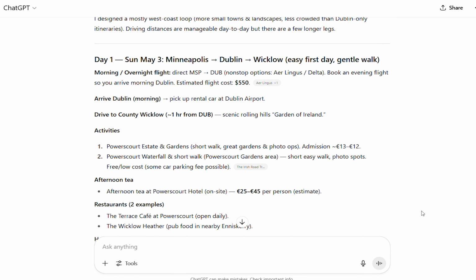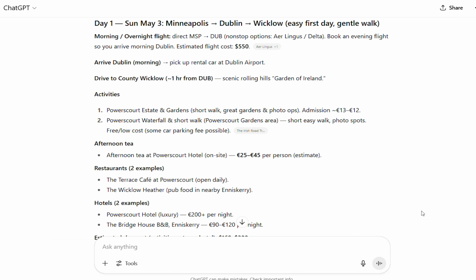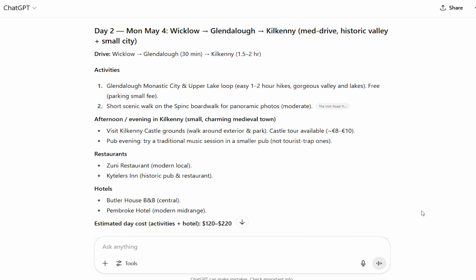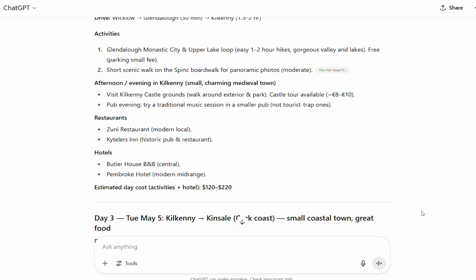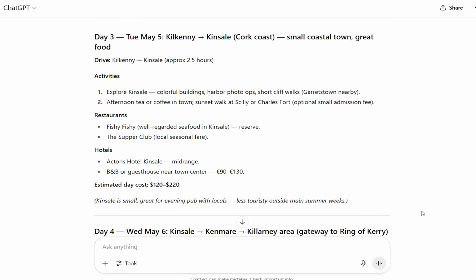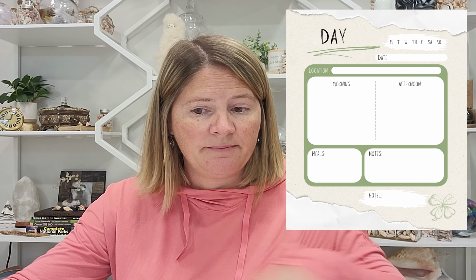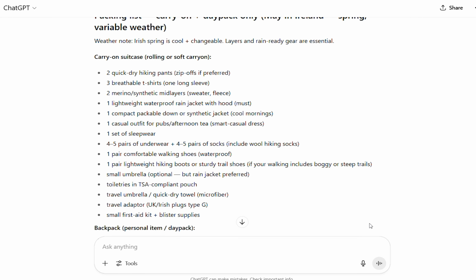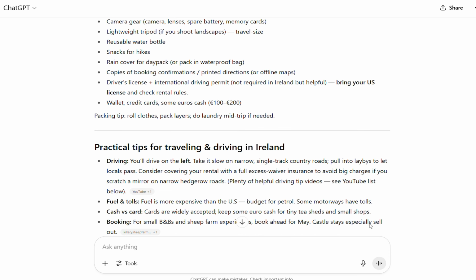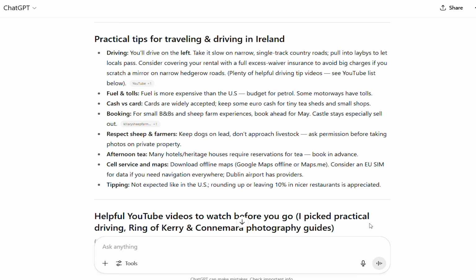Day 1 gives me my activities. And then day 2, activities. It also gives me restaurants like I asked, and some possible hotels. So looking through this, then take what you like and add it into the travel guide. Then it gives me a nice packing list. It also gives me some practical tips.